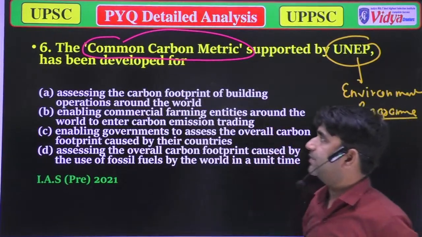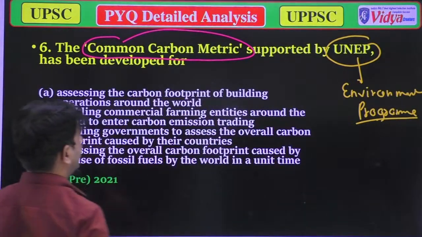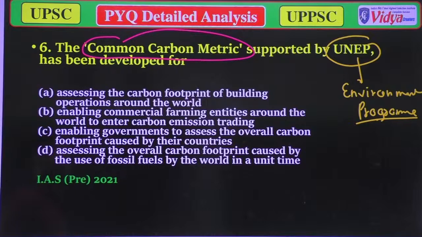The options are: A, assessing the carbon footprints for building operations around the world. Option B, enabling commercial farming entities around the world to enter carbon emission trading. Option C, enabling governments to assess the overall carbon footprints caused by their countries. And option D, assessing the overall carbon footprints caused by the use of fossil fuels by the world in a unit time.